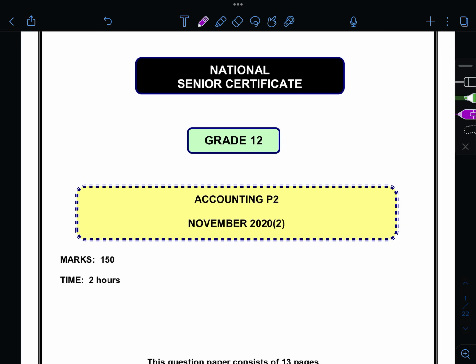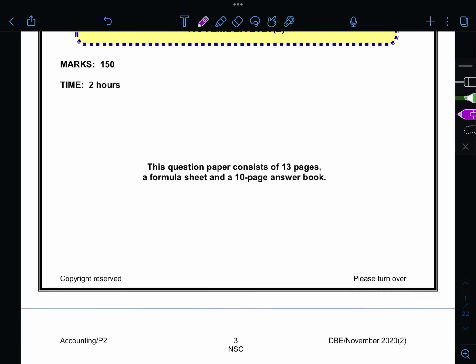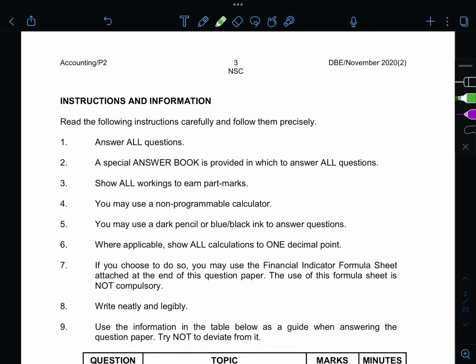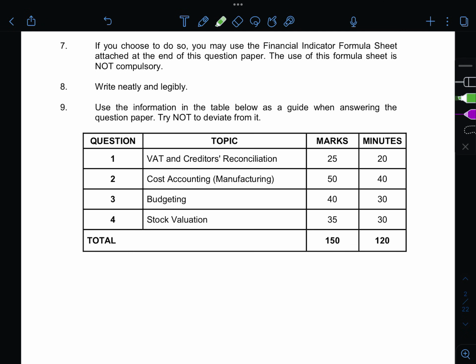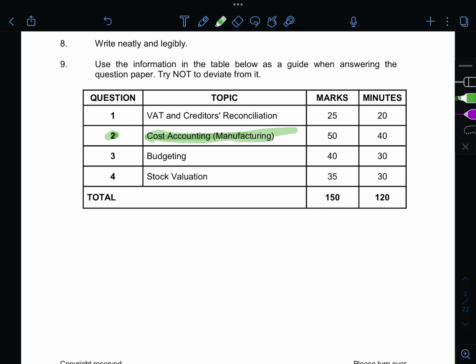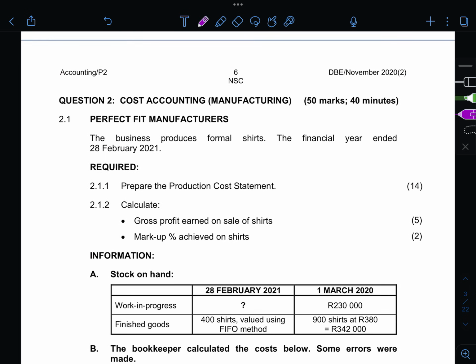Today we will be looking at your accounting paper 2, November 2020, and this is the second paper. I guess it was the backup paper that was written in 2020. So we will be looking at your question 2, which is cost accounting, or what you call manufacturing. Question 2, cost accounting. It's 50 marks for 40 minutes.